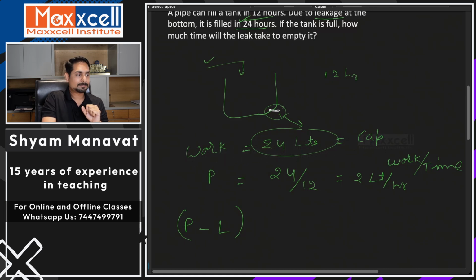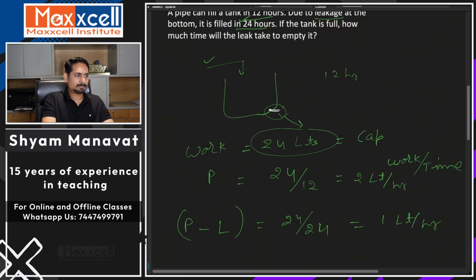That means the efficiency of pipe and leakage together should be total work, which is 24 liters, the capacity of the tank, by the time they are taking to complete this work, which is again 24 hours. So this will get you 1 liter per hour. That's the efficiency when they are working together.